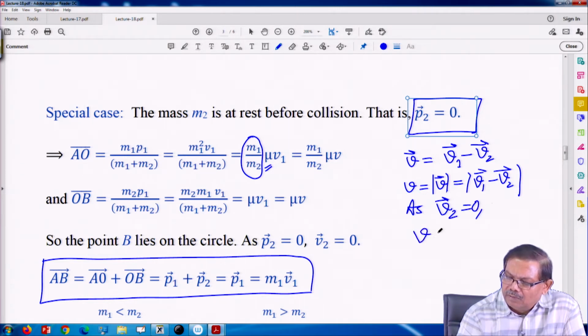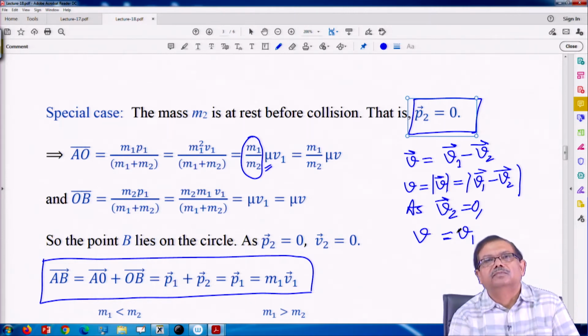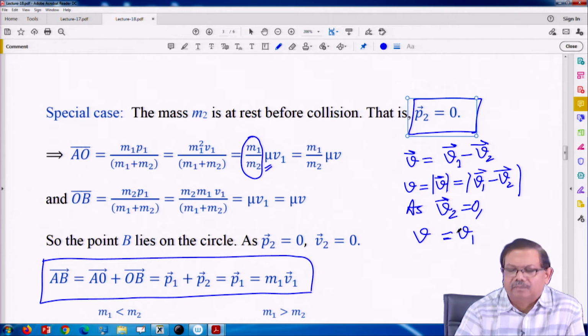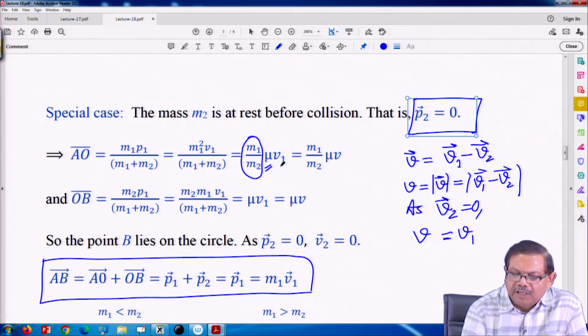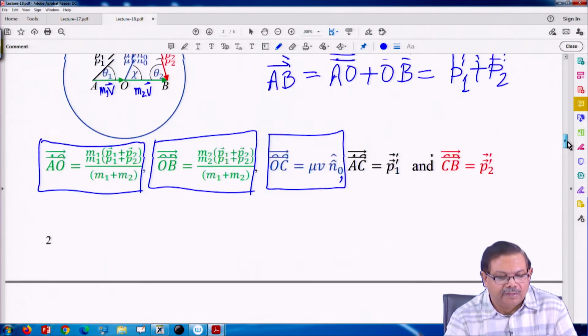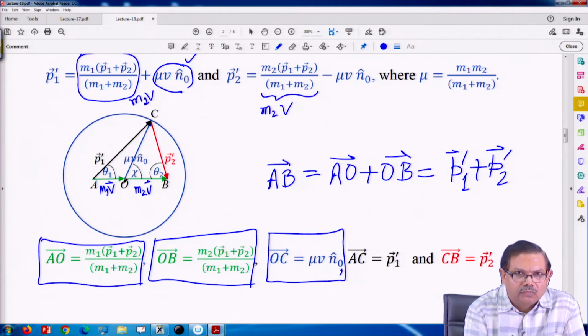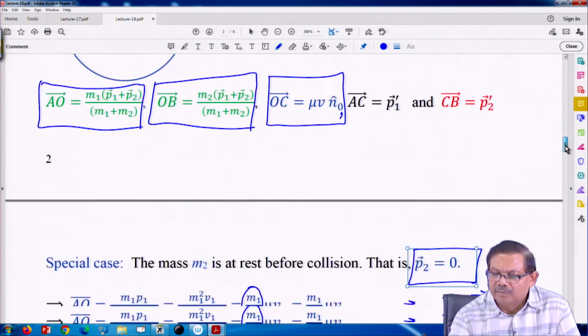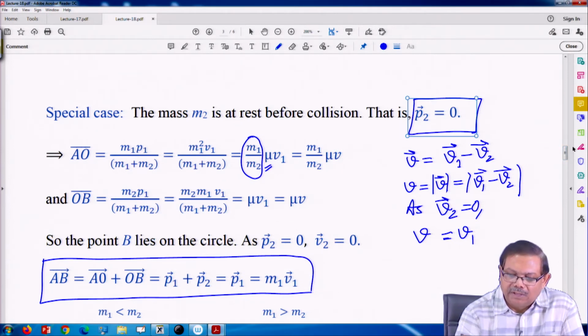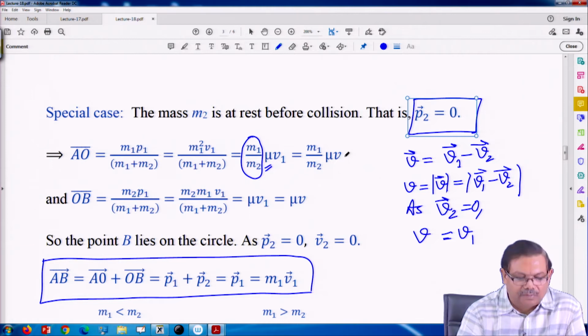V and V1 are the same, magnitude as well as direction, everything is the same. So, V1 can be replaced by V. So, now you see in the construction we had made, AO will become, if one of the masses was at rest, m1 by m2 times mu v.